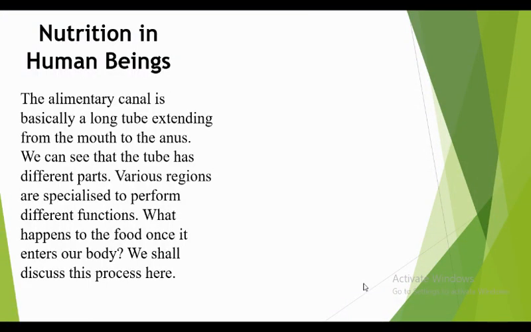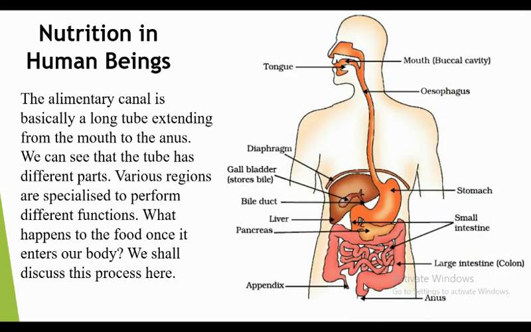In your previous classes, that is in 6th or 7th, you might have learned about the simple digestive system. So what do we know about it? We have the mouth, so we eat the food. It passes through the esophagus, that is the food pipe. It goes to the stomach, from the stomach to the small intestine, and from the small intestine to the large intestine. Then it is removed from the body through the anus. This is the simple thing which we have learned in our previous classes.